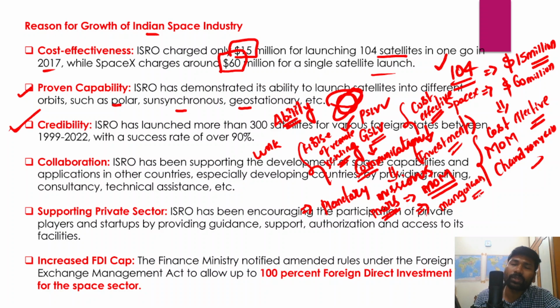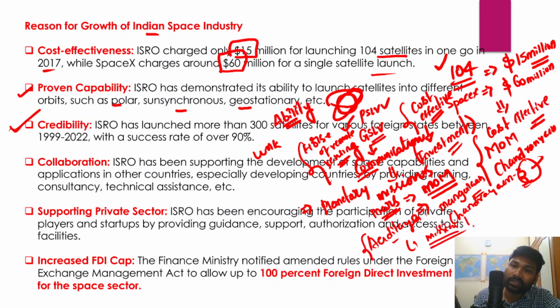And similarly, we have also launched the Chandrayaan missions to the moon, 3 Chandrayaan missions to the moon, and the Aditya L1 mission. We are also successful in the Aditya L1 mission. This mission aimed at studying the outer layer of the sun, right?